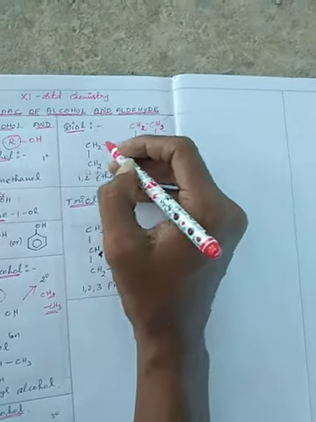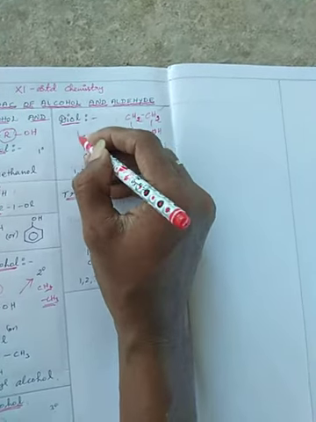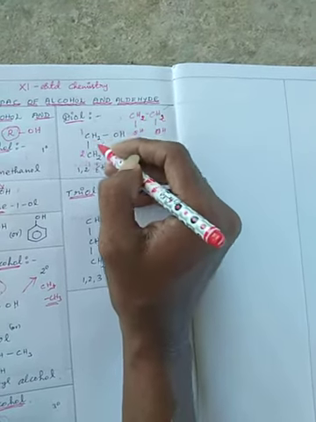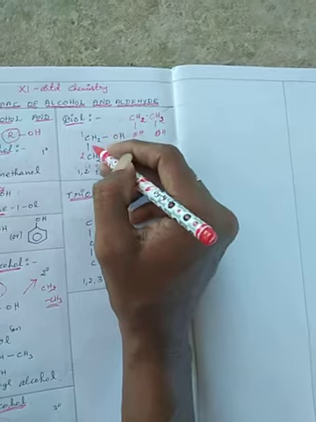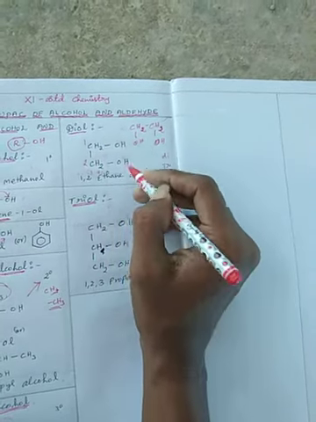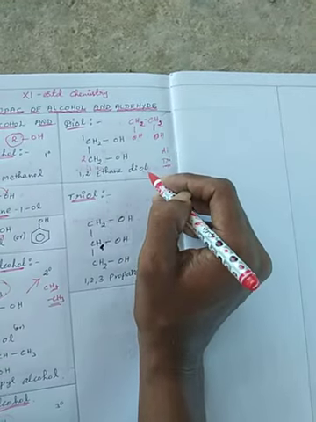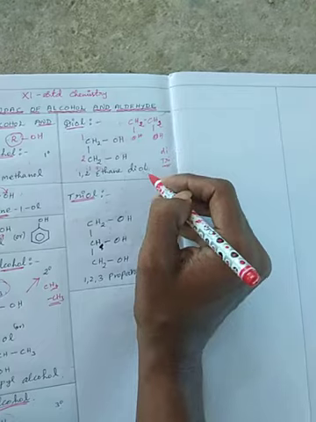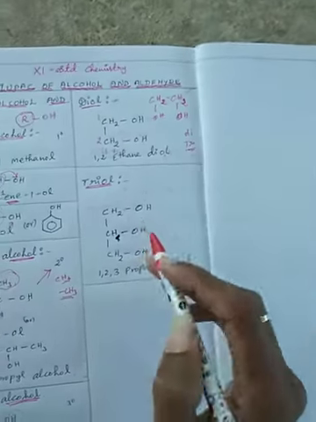Based on carbons, first carbon and second carbon, 2 carbons is eth, and with 2 alcohol groups, it is ethane-1,2-diol, the short name being diol.